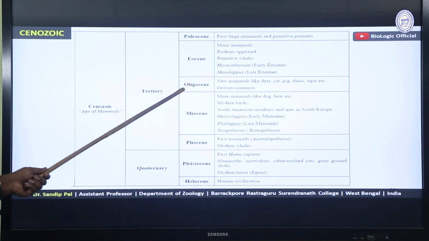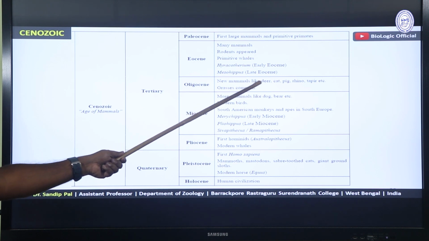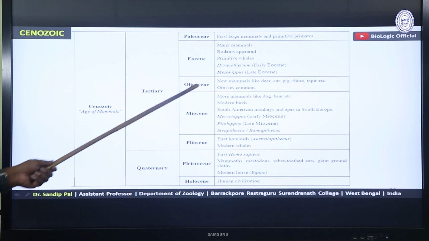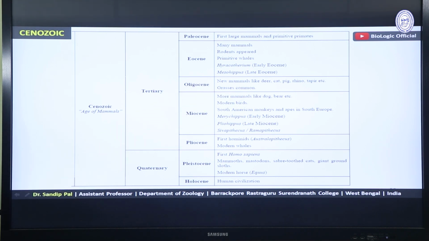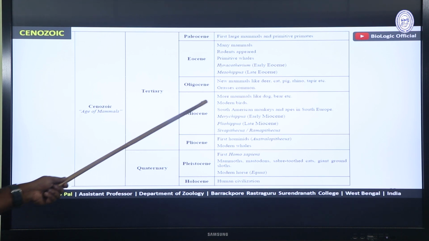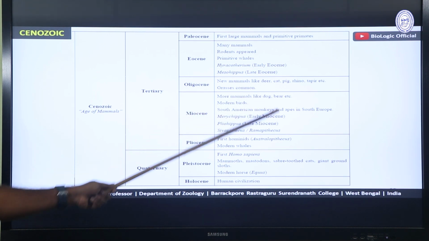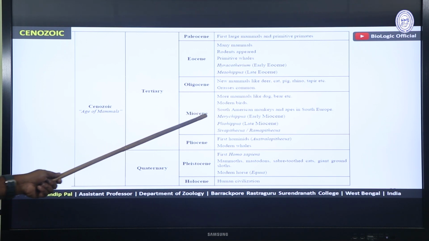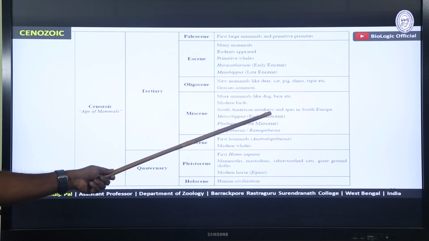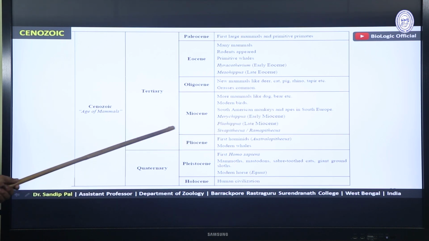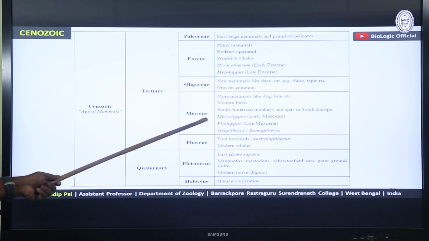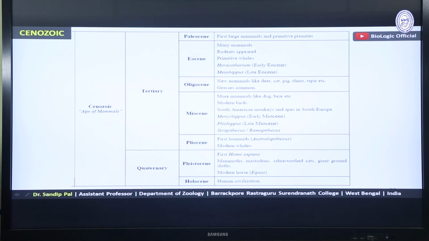Next, Oligocene. In Oligocene, new mammals like deer, cat, pig, rhino, tapir, etc. appeared, and during this time grasses were very common. Next, Miocene. More mammals like dog, bear, etc. Modern birds appeared during this time. South American monkeys and apes in southern Europe. And in horse evolution, the forms like Merychippus and Pliohippus occurred during this time.